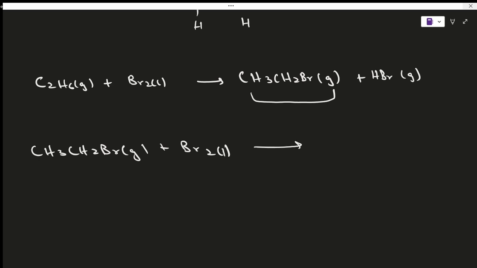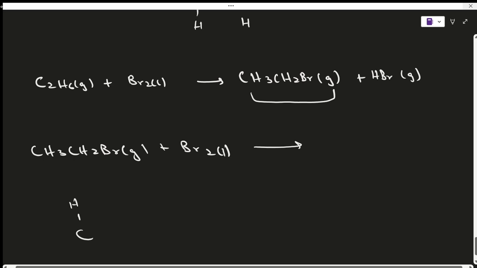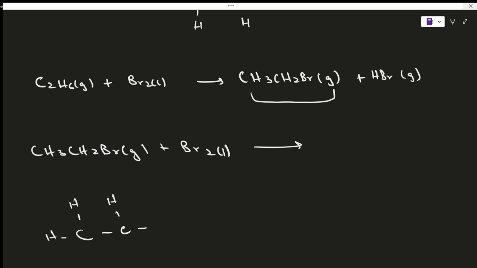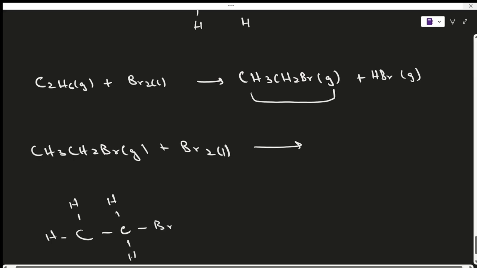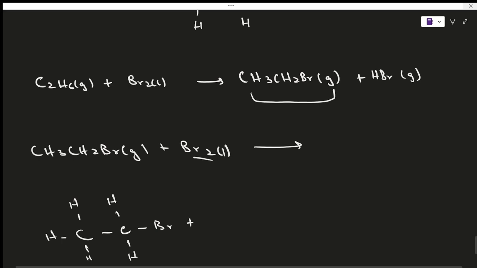So if you see the structure again, which looks something like this. This is a Br and an H and an H. So what's going to happen? Now there are two bromine molecules. One of these bromine molecules is going to attack one of these hydrogens and is going to replace it. Okay, so it can replace any hydrogen here. So how do we do this?